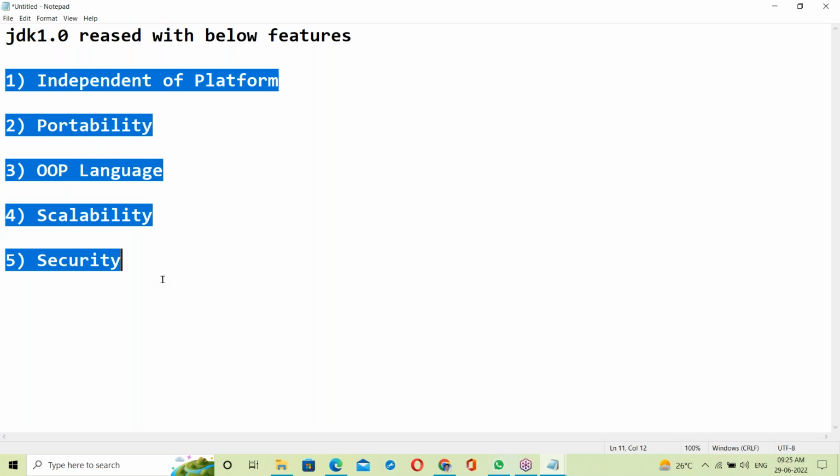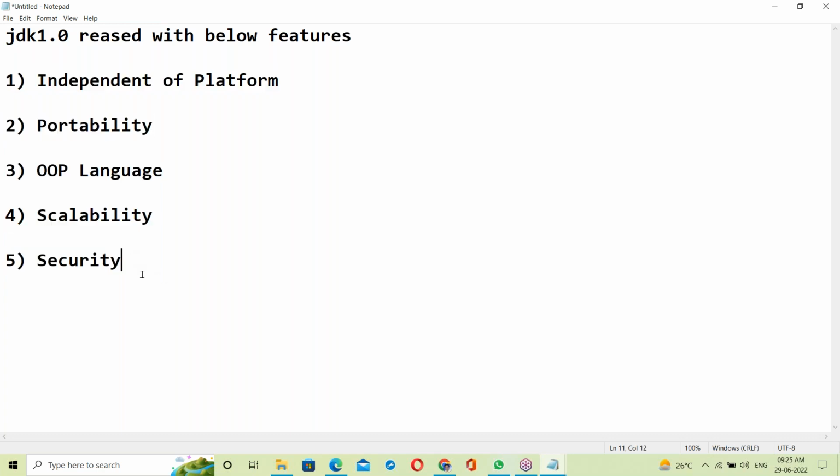To understand all these features, some software basics are required. Directly we may not understand Java features. Basics like operating systems: how the OS behaves when a Java application is running.